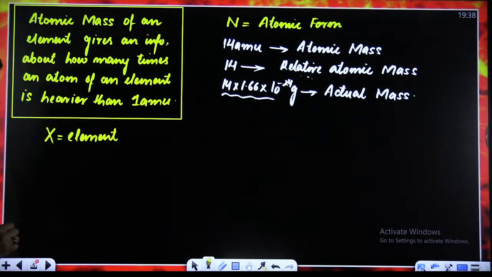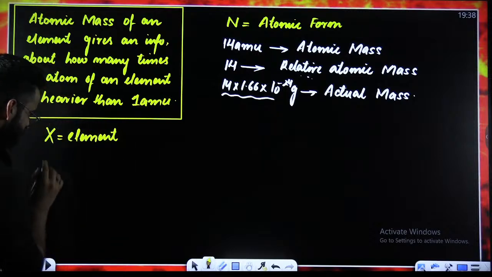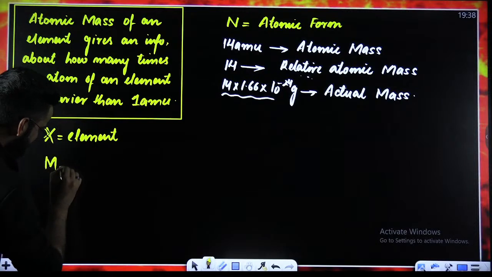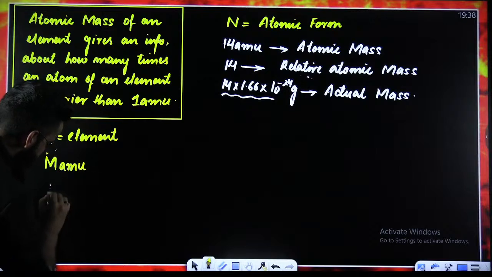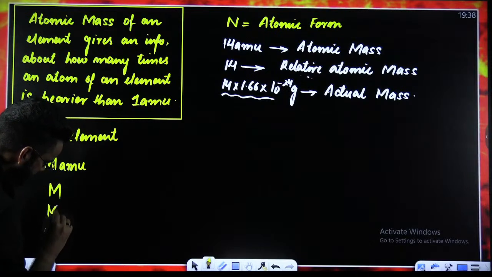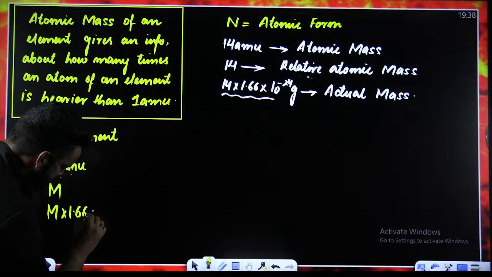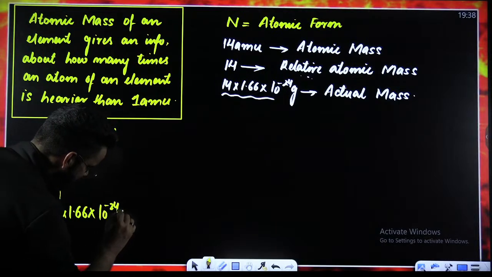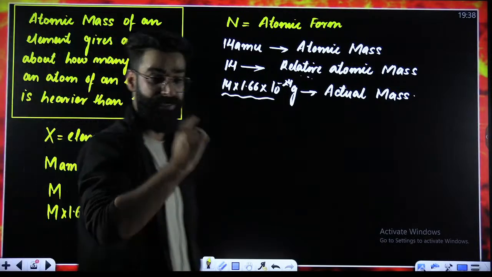Which is in atomic form. Let me write three terminologies related to X. First term, I'm writing M AMU. Second term, I'm only writing M. The third term, I'm writing M multiplied by 1.66 into 10 raised power minus 24 grams. If I ask you what is the meaning of these three terms,